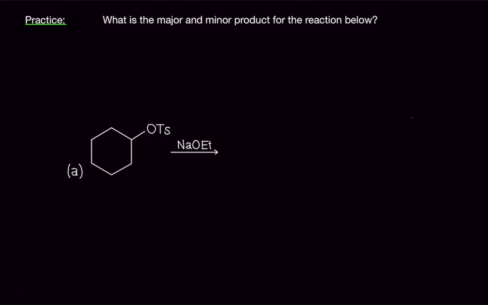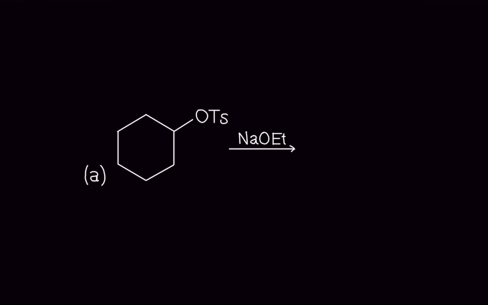However, we have a secondary alkyl tosylate. This means that the nucleophilic reaction will be the minor product. The elimination will be the major. I'm not going to do the reaction here, but the double bond would form here, because this is the alpha carbon, this is the beta carbon, this is the beta carbon. We could put the double bond here or here. I'm going to put it here. So the beta hydrogen's right here. I guess I'm kind of doing the reaction, but, you know.